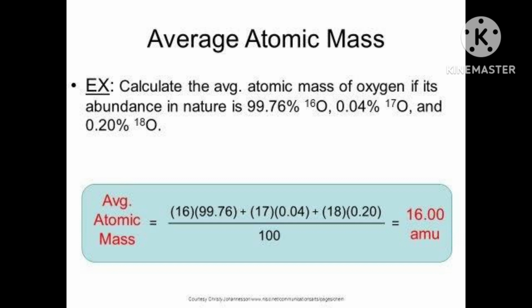Correct? Because 1 gram atom contains Avogadro number of atoms. You remember, this concept is very, very useful when you will solve the numericals.